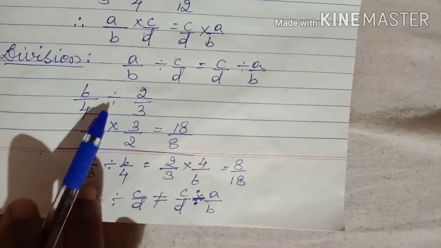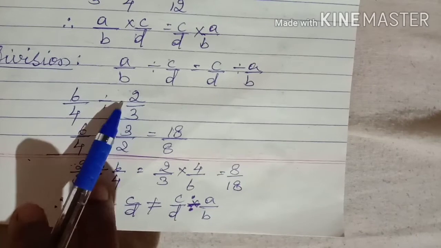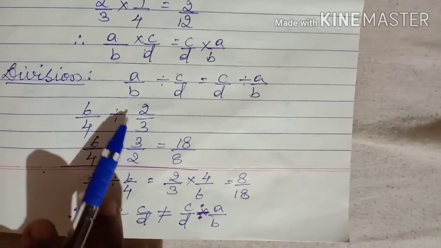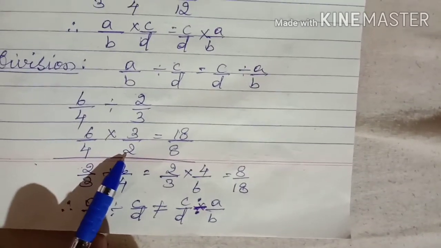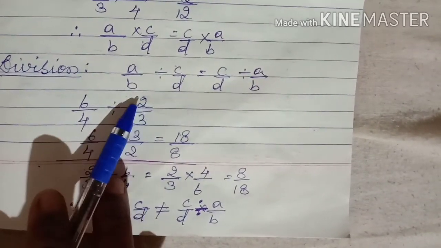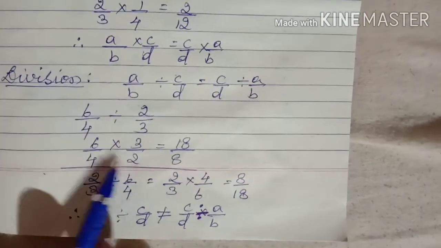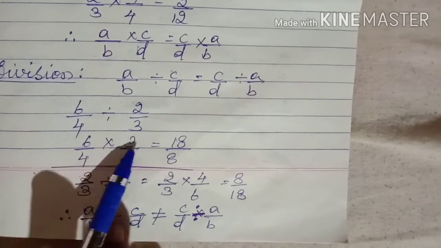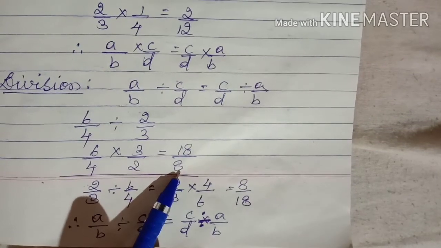If we change division into multiplication, we have to write the reciprocal of the next fraction. So what is the reciprocal of this 3 by 2? 2 by 3 is there, 3 by 2 we have to write. That means the denominator becomes the numerator and the numerator becomes the denominator. So 3 by 2. 6 3s are, we have to multiply now, children. 6 3s are 18, divided by 4 2s are 8.